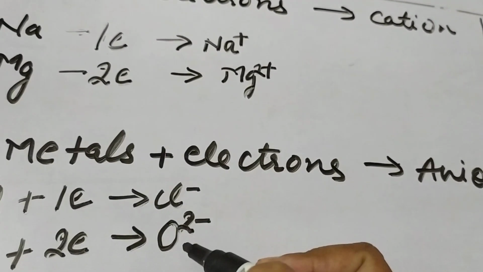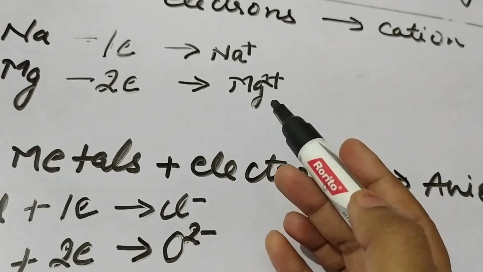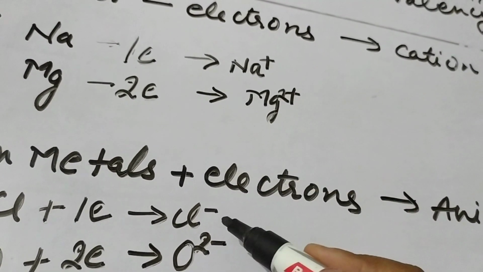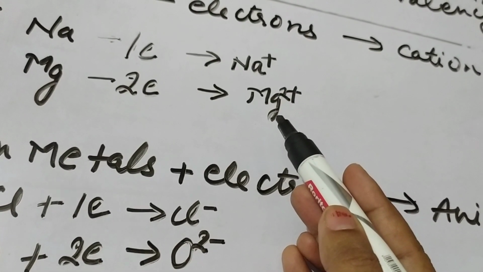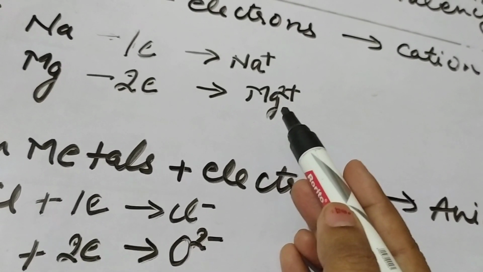Chlorine valency is -1, oxygen valency is -2. Similar to the metals, non-metals always have negative valency and metals always have positive valency.